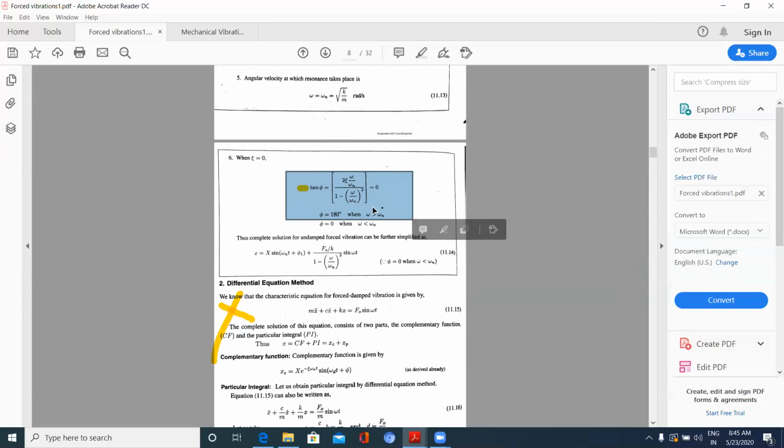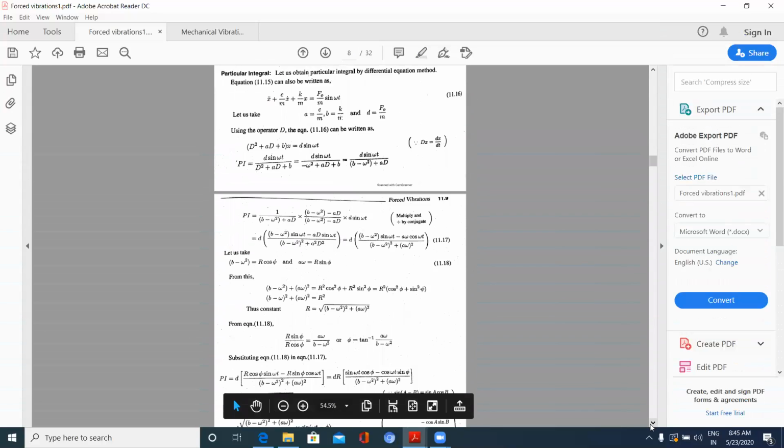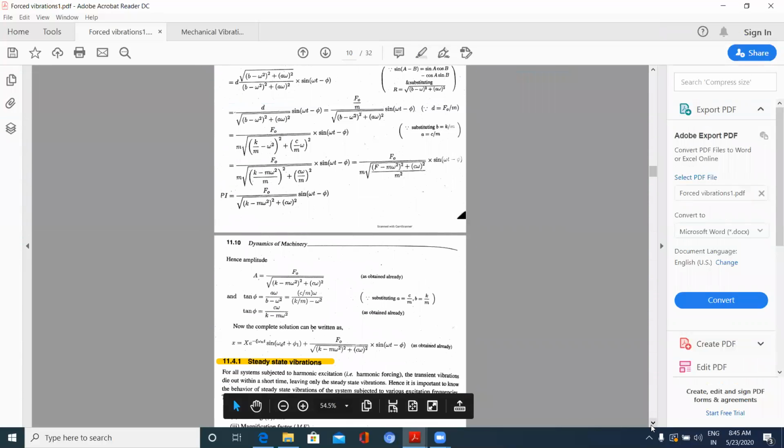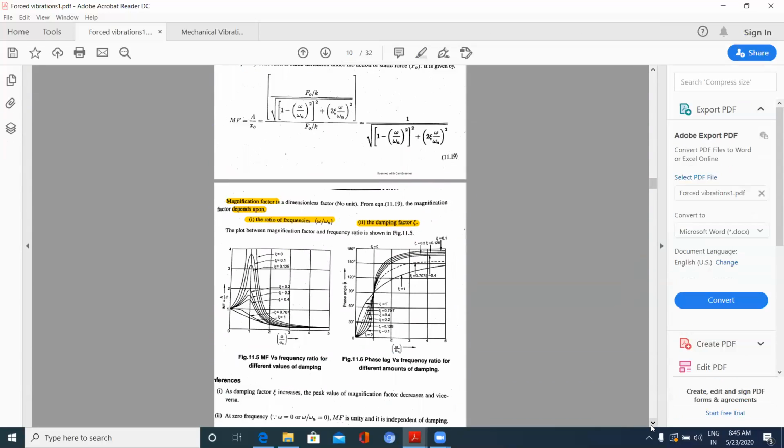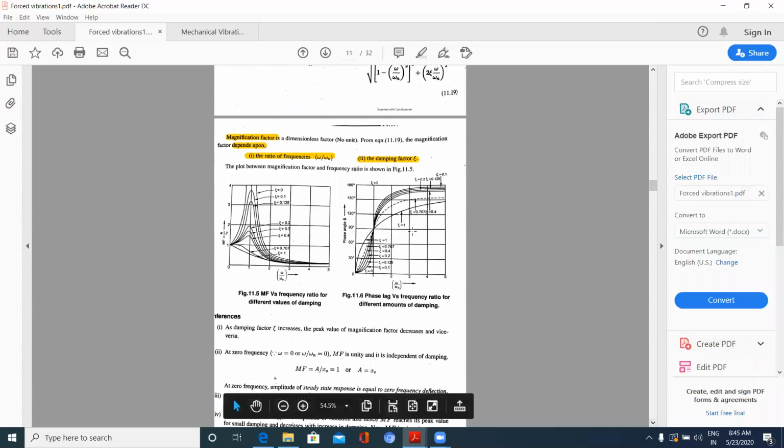If you observe these values, omega by omega n versus phi, what will be the value? In our study, phi versus omega by omega n is observed when damping is zero, that is zeta is equal to 0. There is no damping.